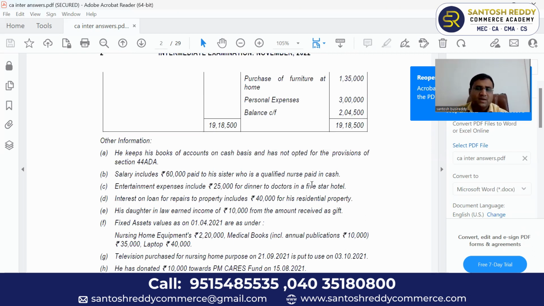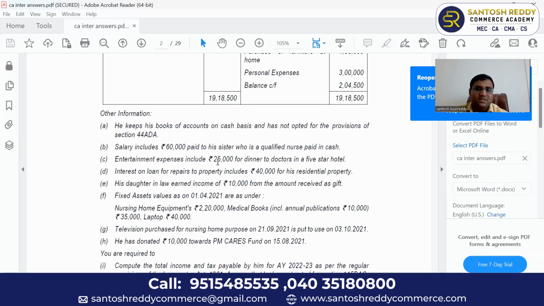She can get the salary. But what is the problem here? Paid in cash. As per Section 40A(3), for more than 10,000 cash paid expenditure, we will not allow it as a deduction. We will not allow it as a business expenditure. This 60,000 you have to disallow. More than 10,000 cash payment expenditure is not allowed as a business expenditure.